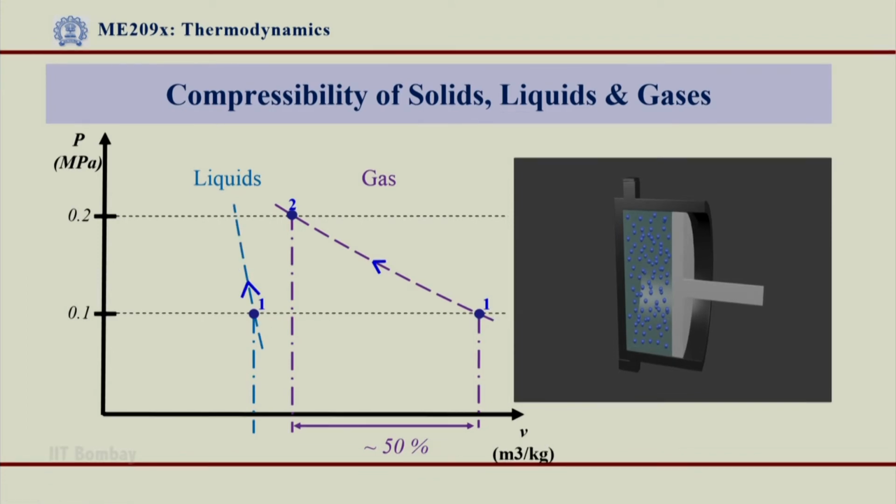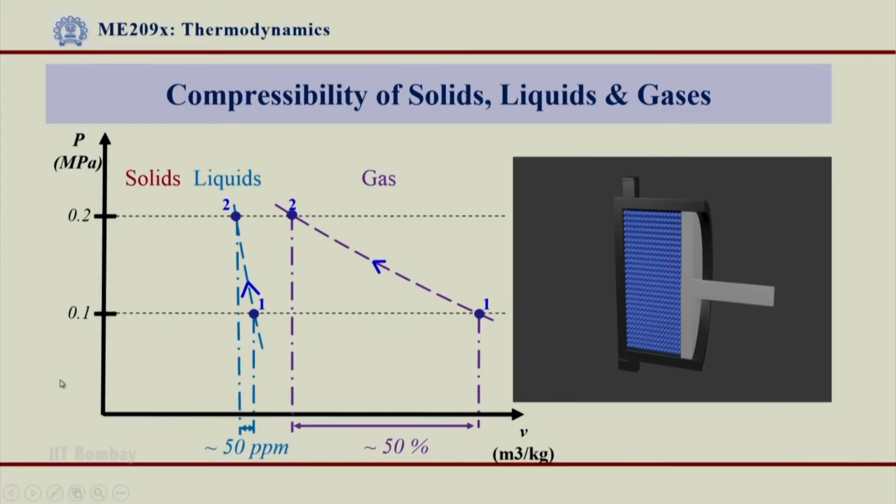Now here you can see that if I take liquid as my medium for compression, there is hardly any change in the volume as compared to the gases. We had only some ppm level change in the volume, and the piston hardly moved as compared to gases where the reduction was of several orders, but in this case it is just 50 ppm. That means it is hardly anything as compared to this. It has actually been shown in an exaggerated manner. In comparison to gas volume change, this is hardly anything.